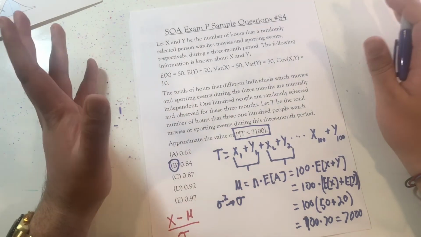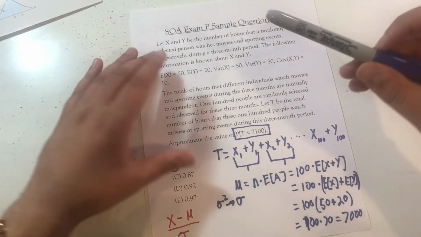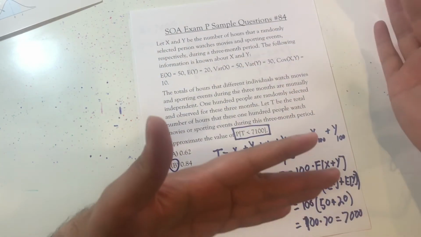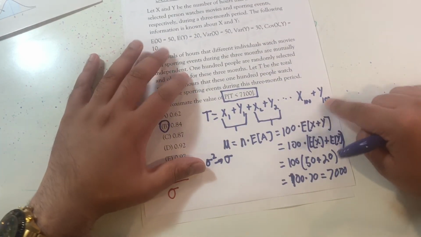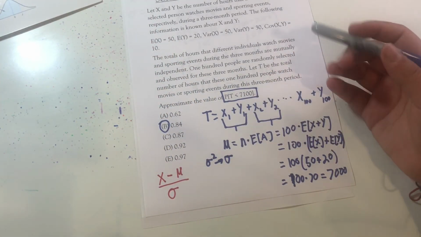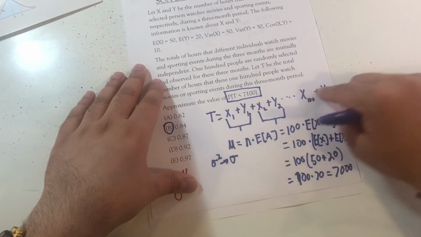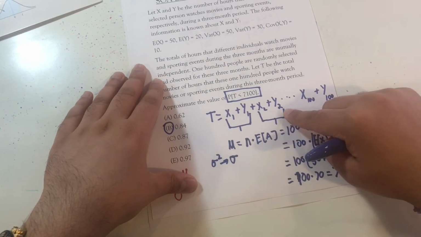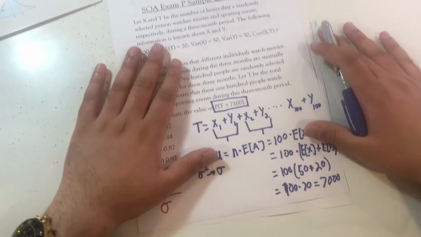So, I'm going to apply the central limit theorem because it's asking for the total amount of watch time among a lot of these people.